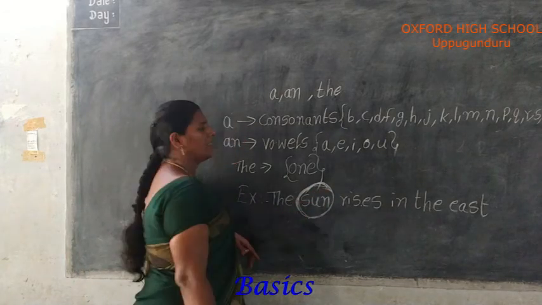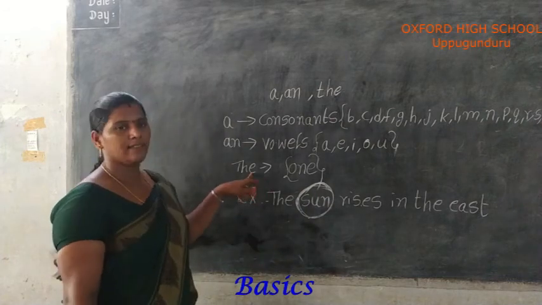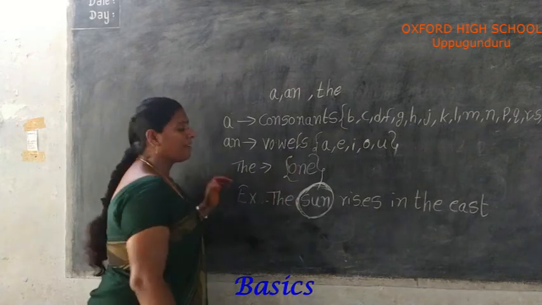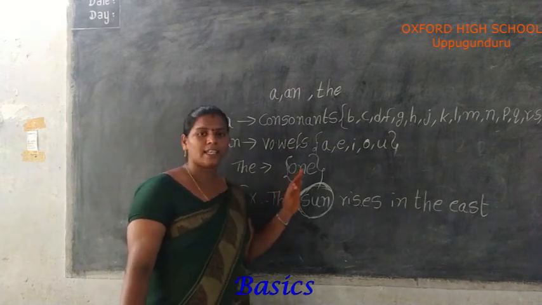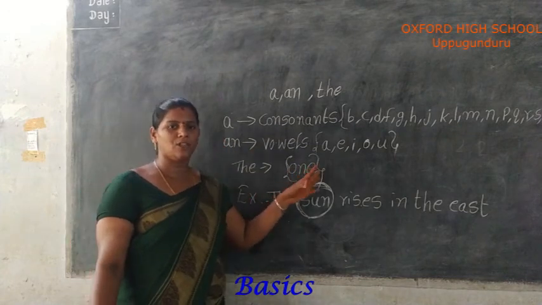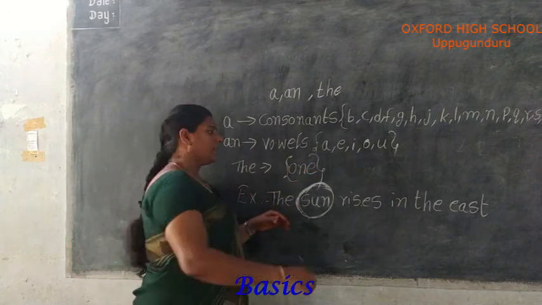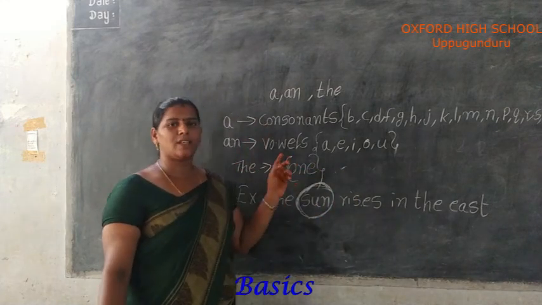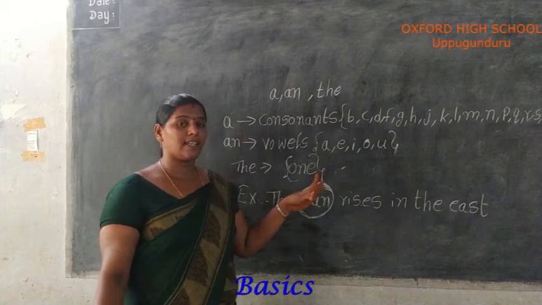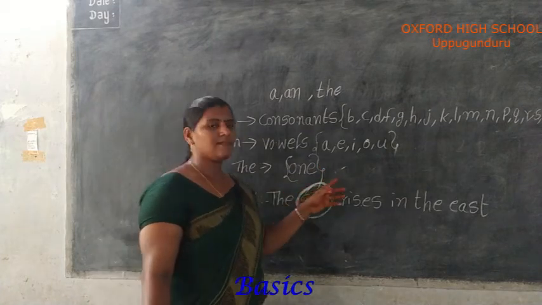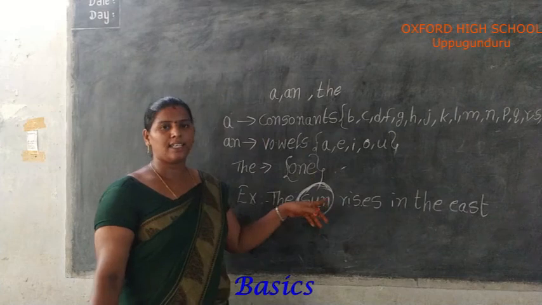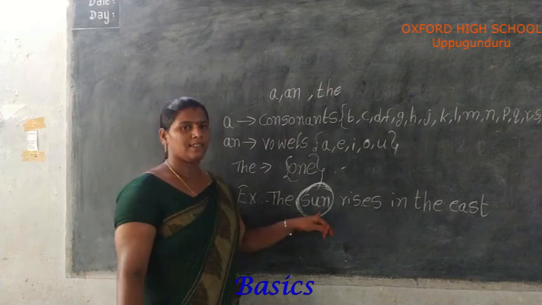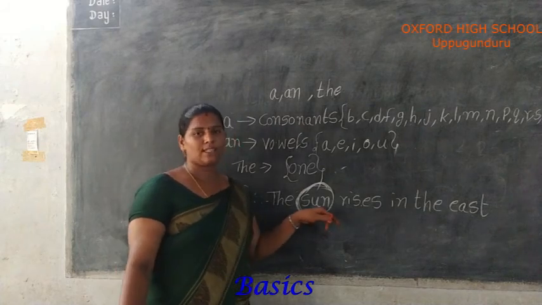Okay. See, today we discussed about the. Where we use the? Two types. When we are repeatedly talking about one thing or one person, we use the. Example, I told you, there was an apple tree. The tree was very old. There we repeatedly talk about the tree, because we use the in front of tree, and the is used in front of only one thing. Here sun is the only one kind of thing.